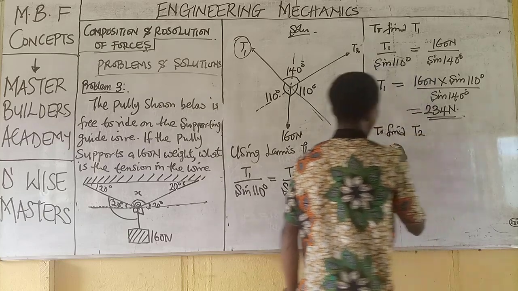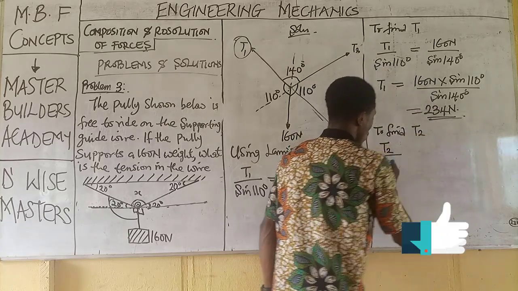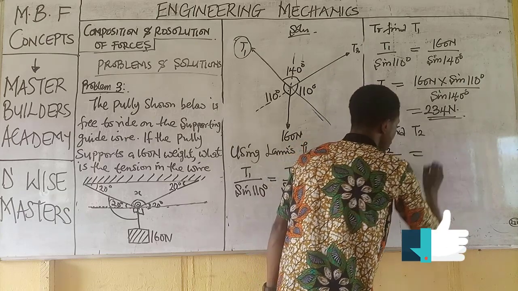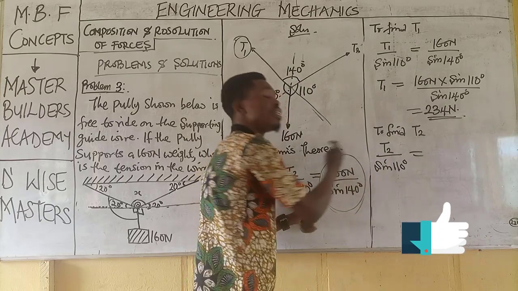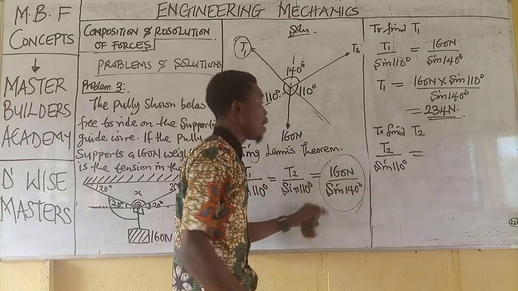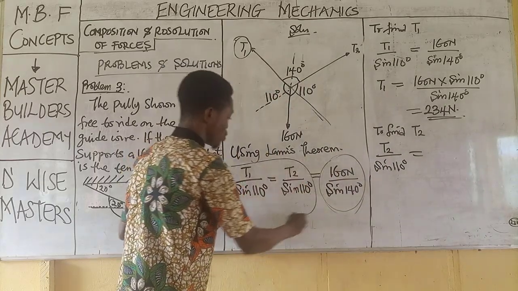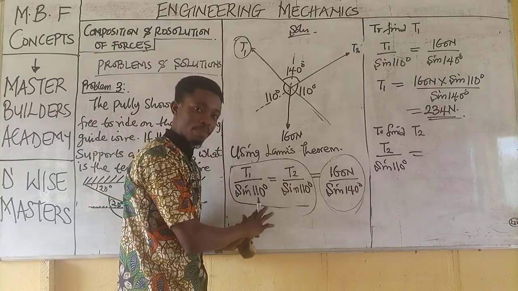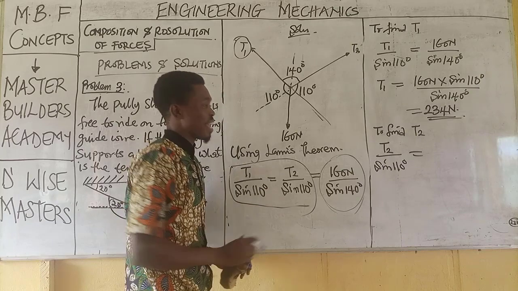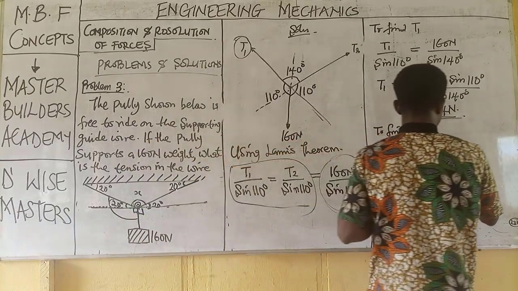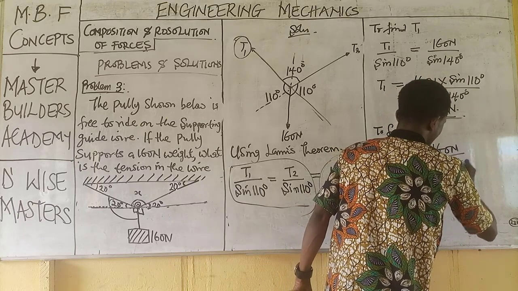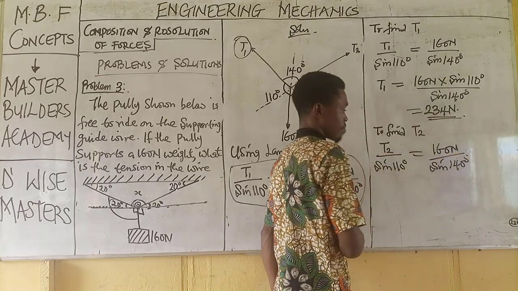This would have given us what? T2 over sine 110 degrees is equal to, I will equally take this ratio, or I can take this first two ratio. Okay, now in this case, I will have 160 Newton all over sine 140.